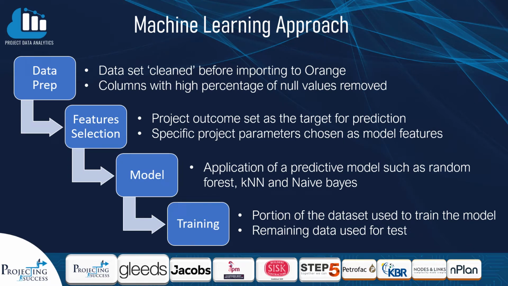Our first task was to clean the data, so we removed columns with a high percentage of null values. After loading our data into Orange, we then selected project outcome as our target for prediction and chose specific project parameters as model features. Then we used different predictive models on a large sample from our data and tested these models on the rest of our data to figure out which model was the most accurate.